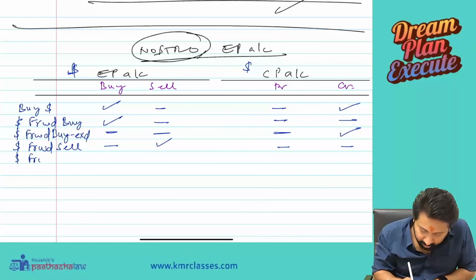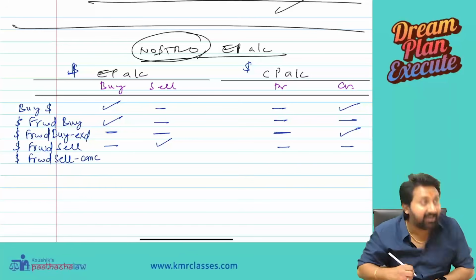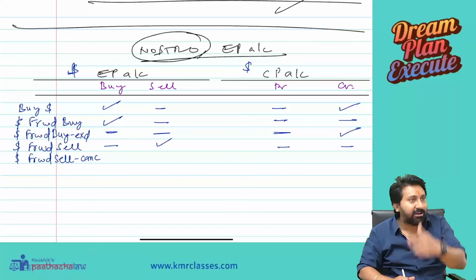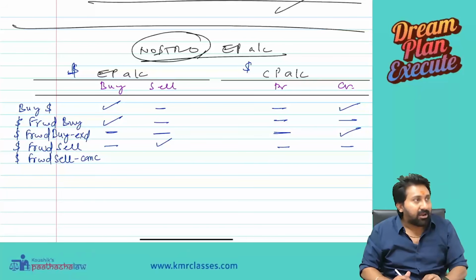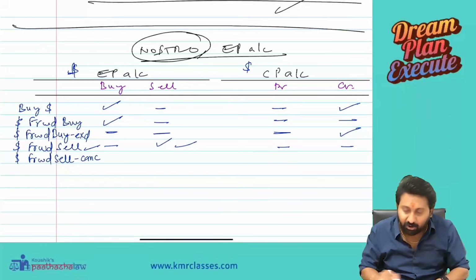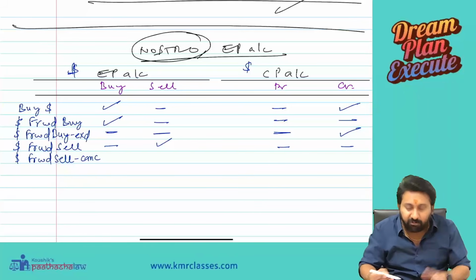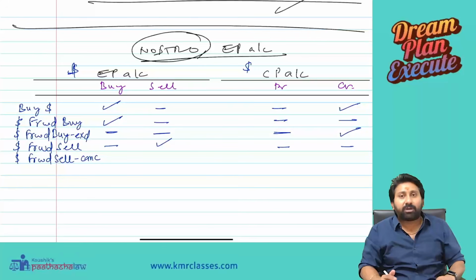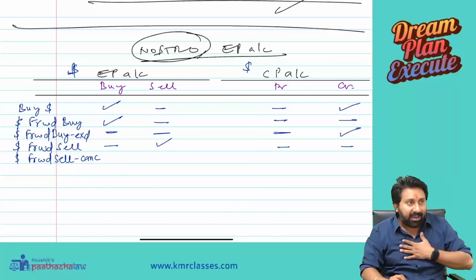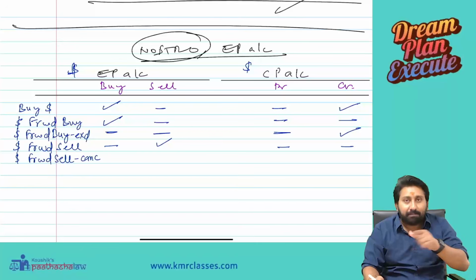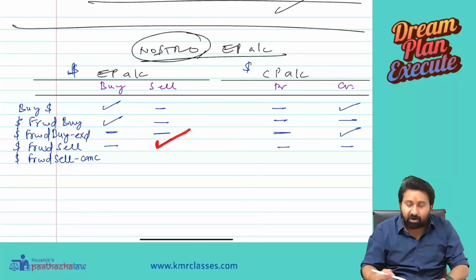Dollar forward sell cancelled. He said he would do it, but after 2 months he came and said, I will not do it. Cancel the contract. Now what do we have to do? When you said you would sell, I already recorded it in my exchange position account. Simply put, we entered into a forward sell. Banker said I will sell, customer said I will buy. Therefore for the bank it is a sale of dollar, and I have recorded it as a sale.